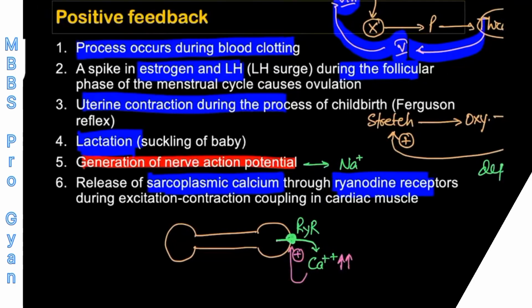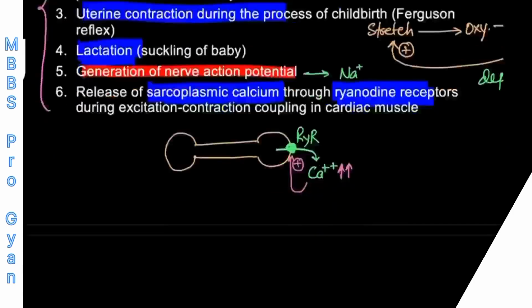This kind of mechanism is particularly prevalent in cardiac muscle. We will be discussing this mechanism in detail in the muscle physiology chapter. So these are the positive feedback control system examples written in front of you. You have to remember all of these examples, okay? Because I told you that positive feedback mechanisms are limited in our body because they tend to destabilize the system, but there are certain conditions like these. In all of these conditions, the positive feedback is beneficial rather than destabilizing, right? So this is all about the positive feedback control system.